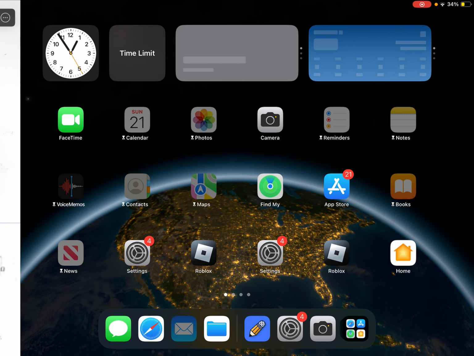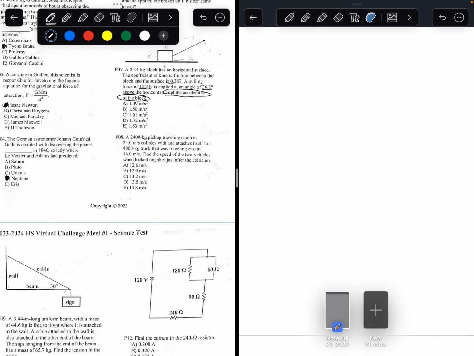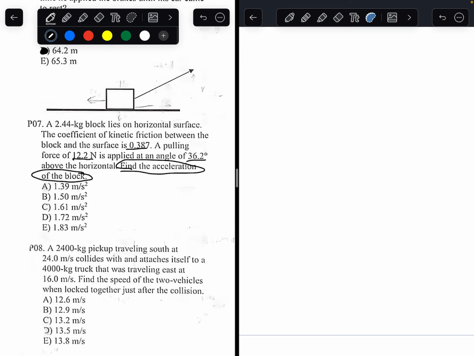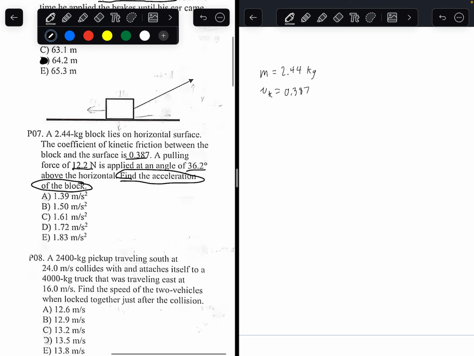Let's get a separate sheet. So, what are all the things we have? We know that the mass of the block is equal to 2.44 kilograms. The coefficient of kinetic friction is 0.387. We know the pulling force is 12.2, but I'm actually not going to write that alone yet, and here's why. The pulling force is at an angle of 36.2 degrees.